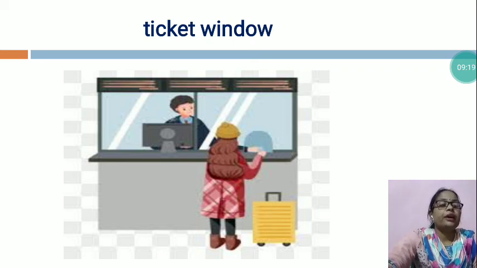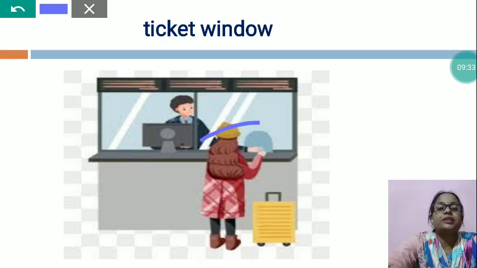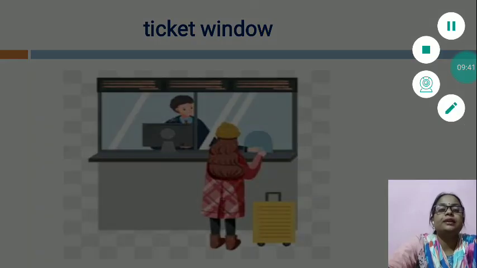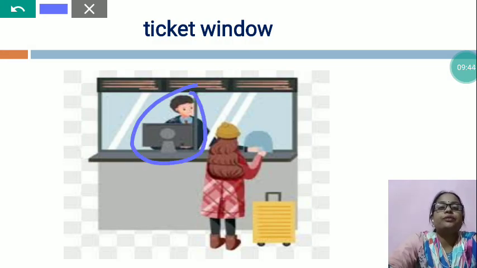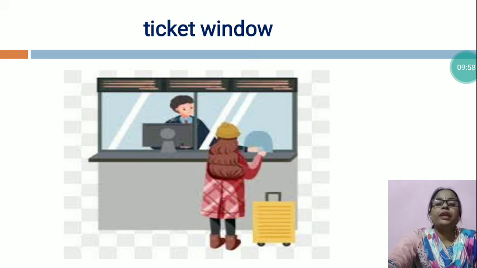A window where an employee sits behind and sells tickets, and the passengers buy all these tickets. So you can see in this picture there is a girl. She is standing and she is asking about a train ticket, and this man is giving the train ticket to this girl. So this is the ticket window, where you can go and get the ticket for any destination.